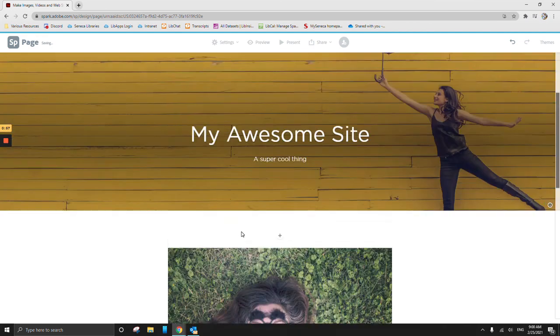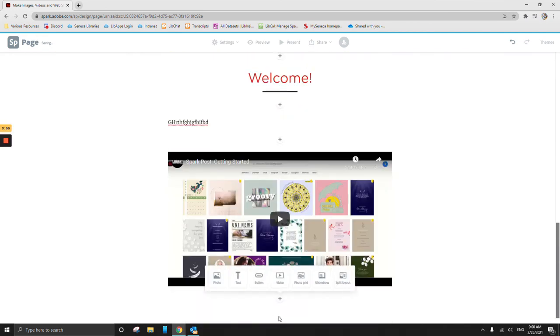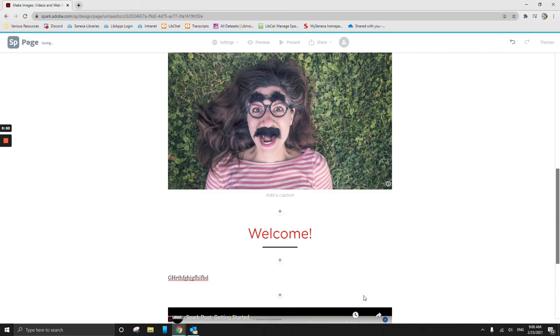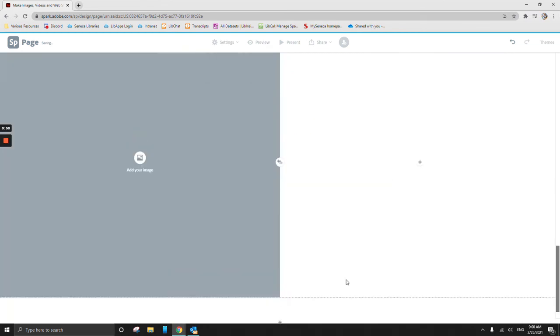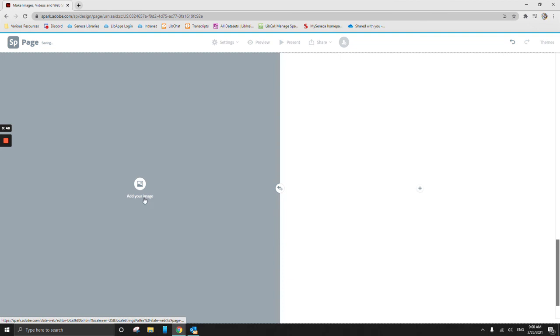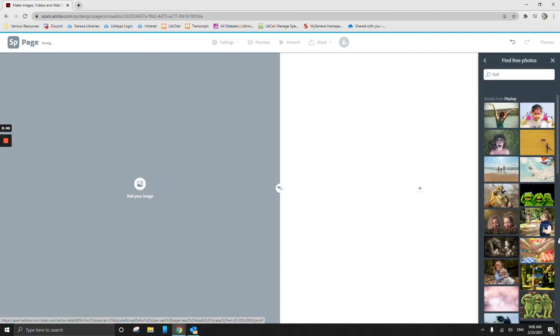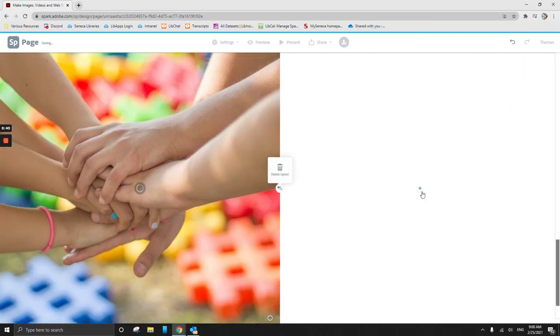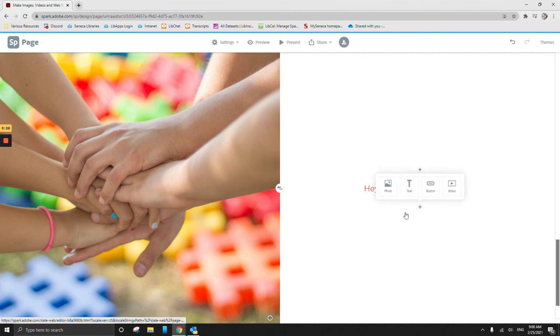But as you can see, we're definitely creating this very linear site, and that is how Spark creates it. It creates one very long site. It's all very one column. We can, however, go to a split layout, and now we can add an image on one side, and then on the other, we still have all those other options to do text and video. Or we could also add another little photo if you wanted to. But that's about it. We can just keep it going with our text. Now we've got a heading too, and we have some more text here that we're going to add here.